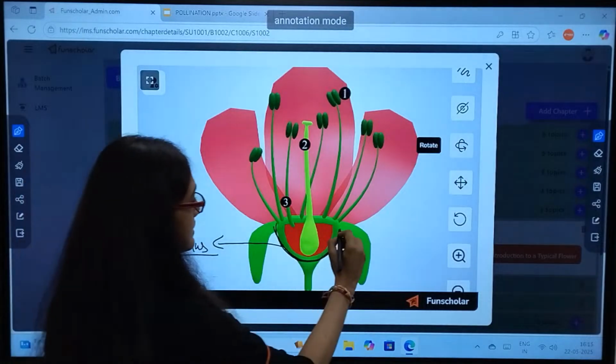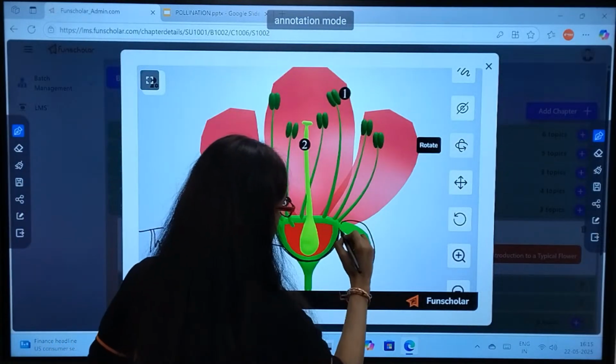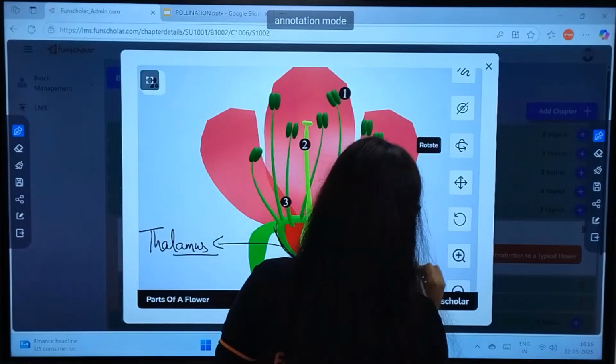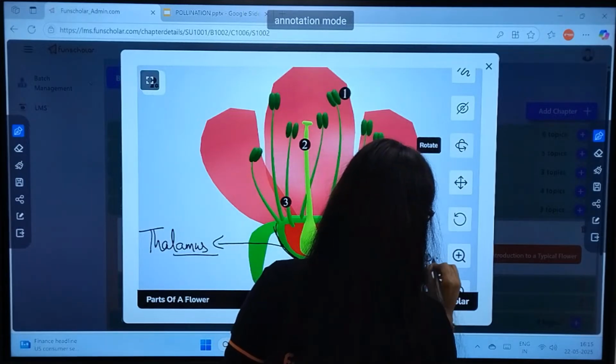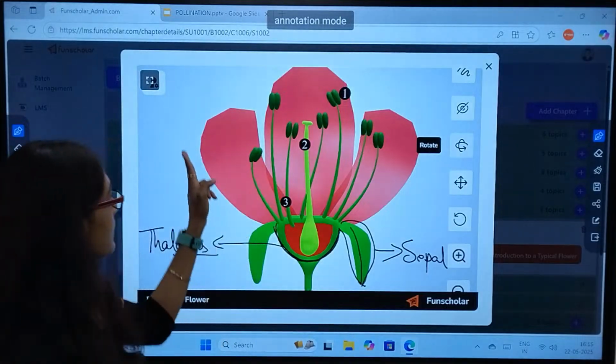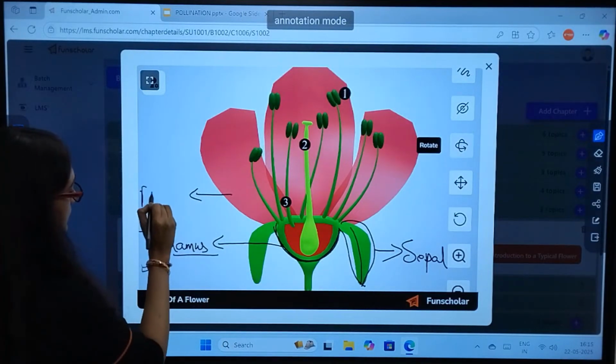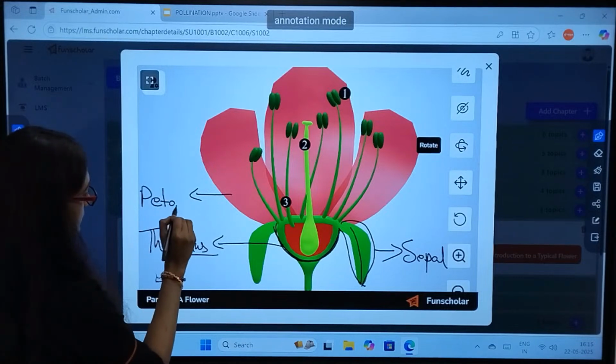Right? And this leaf-like structure is known as sepal. And this colorful red part is known as petal.